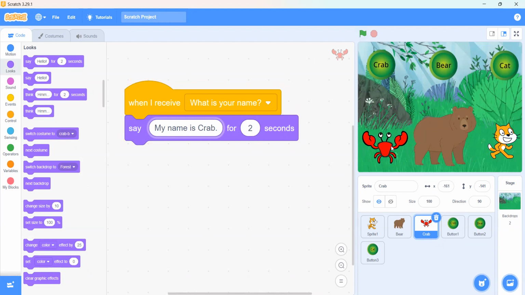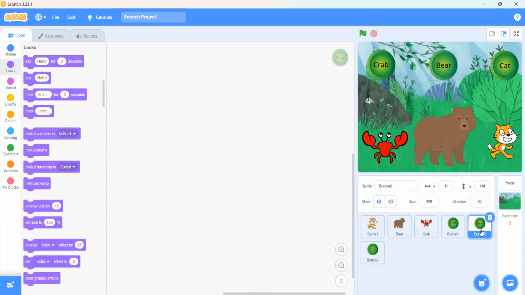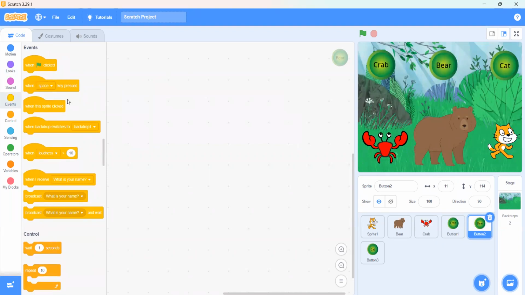Okay, do you have any confusion till here, Sakina and Mina? No. Okay, so now we have to do the same in the other sprites. We will go on this bear button. Okay, and what should we do, Sakina?